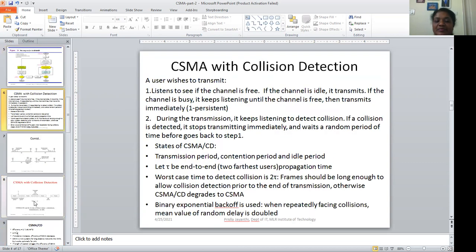Now coming to the next one, CSMA with collision detection. The user wishes to transmit. Here it listens to see if the channel is free. If the channel is idle, it transmits. If the channel is busy, it keeps listening until the channel is free.